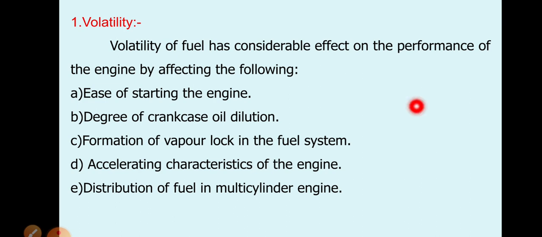Volatility of fuel has considerable effect on the performance of the engine. It means if the fuel is more volatile, then starting of the engine is easy. For example, petrol is more volatile than diesel. Diesel is heavier. That's why starting of a petrol engine is easy, because petrol is more volatile than diesel. Degree of crankcase oil dilution is also less in a petrol engine due to volatility of fuel. It also affects formation of vapor lock in the fuel system, accelerating characteristics of the engine, and distribution of fuel in a multi-cylinder engine.